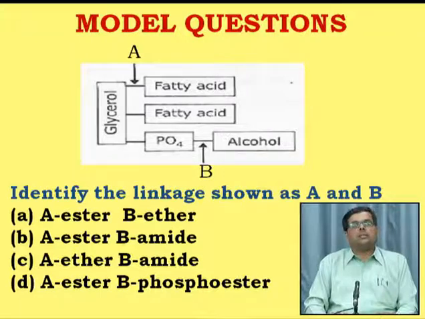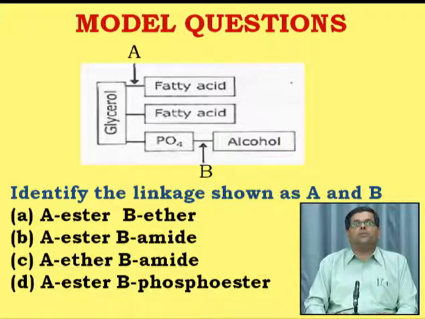Now here glycerol has the hydroxyl group, and fatty acids also have the carboxylic group. So the first linkage A is between the carboxylic group of the fatty acid and the hydroxyl group of the glycerol, and it is an ester linkage. So it is true that A is an ester linkage.